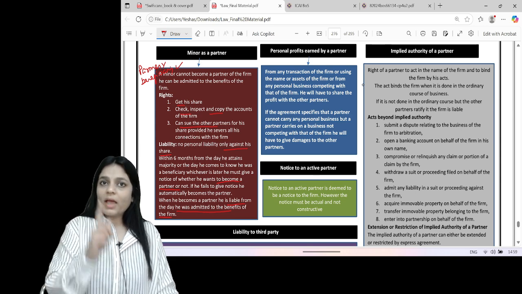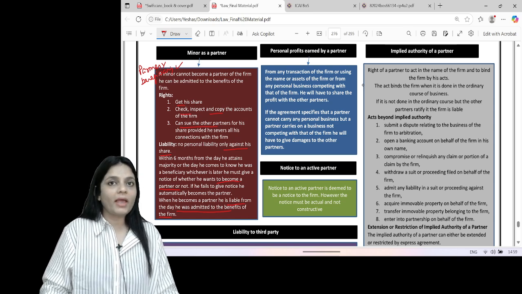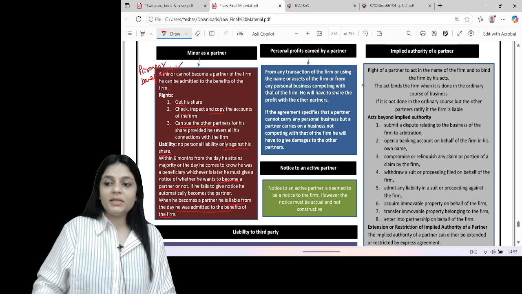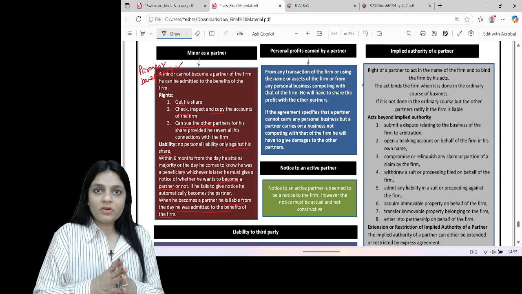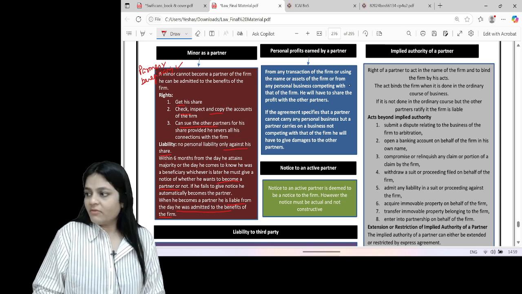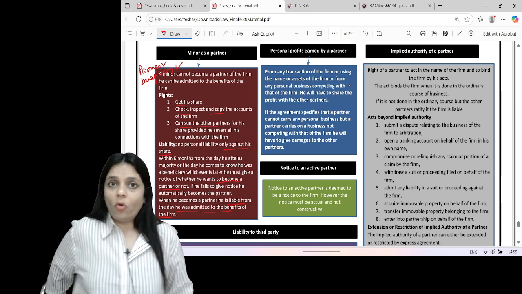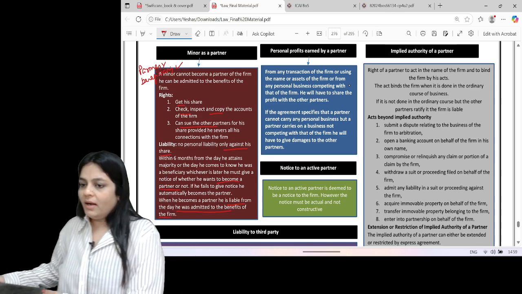One more thing, interest on capital is only payable out of profit. So if the firm suffers loss, we don't pay any interest on capital. And interest on capital is payable only up to the day the firm is operating. So the day the firm stops operating, we stop paying interest on capital. Interest on advance. Advance is something which is brought in by a partner over and above his capital. Is it payable? Absolutely payable at the agreed rate.